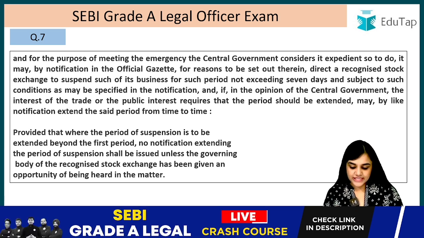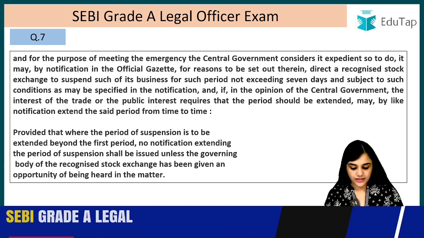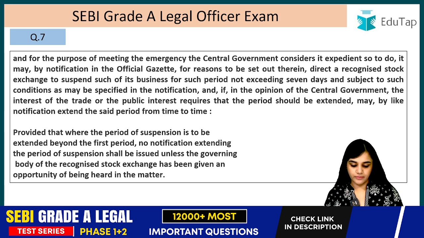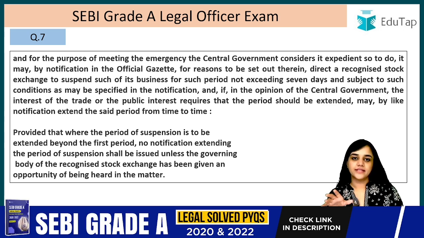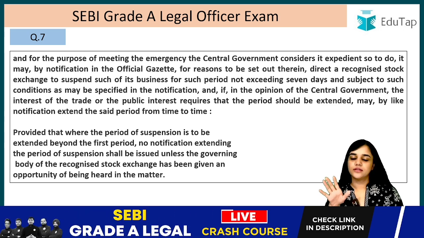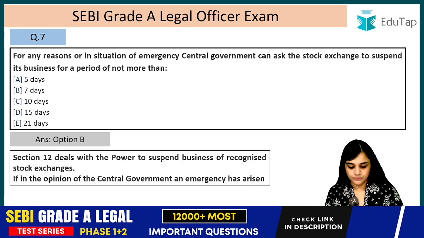No notification extending the period of suspension shall be issued unless the governing body of the recognized stock exchange has been given an opportunity of being heard in the matter. Unless the governing body has been given a reasonable opportunity of being heard, it cannot be extended after 7 days, right? The opportunity has to be given, right? So the answer was 7 days. Option B.